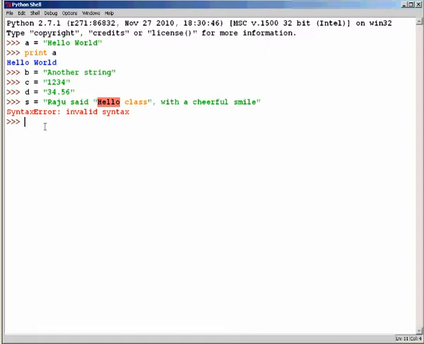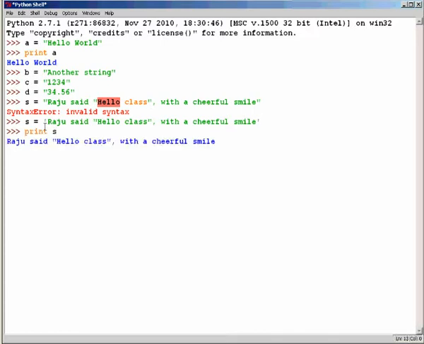To solve this problem, we have the option to use single quotes as delimiters while defining a string. The correct way is to use single quotes as follows. As we can see, by enclosing a string in single quotes, we can include double quotes inside the string.